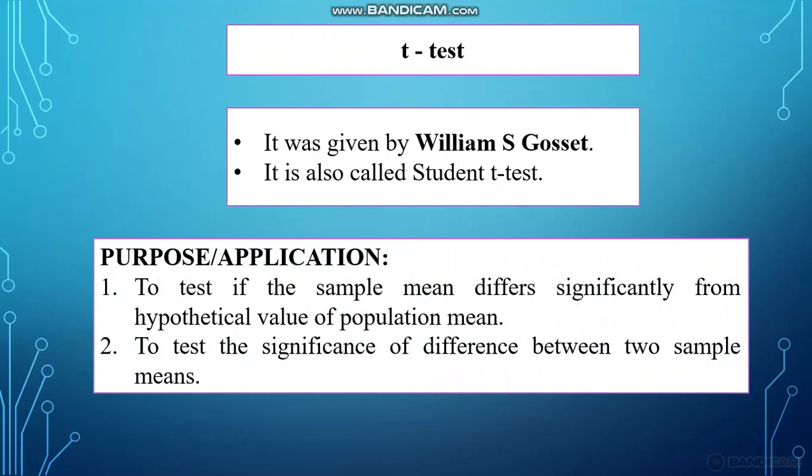What is the purpose of this t test? The application of the t test is to test if the sample mean differs significantly from the hypothetical value of the population mean. And the next one is to test the significance of difference between two sample means. So these two are the main applications of the t test. First, you are testing whether the sample mean and the hypothetical population mean are the same, that is, whether the sample mean differs significantly from the population mean. And next, you want to test the significance of difference between two sample means.